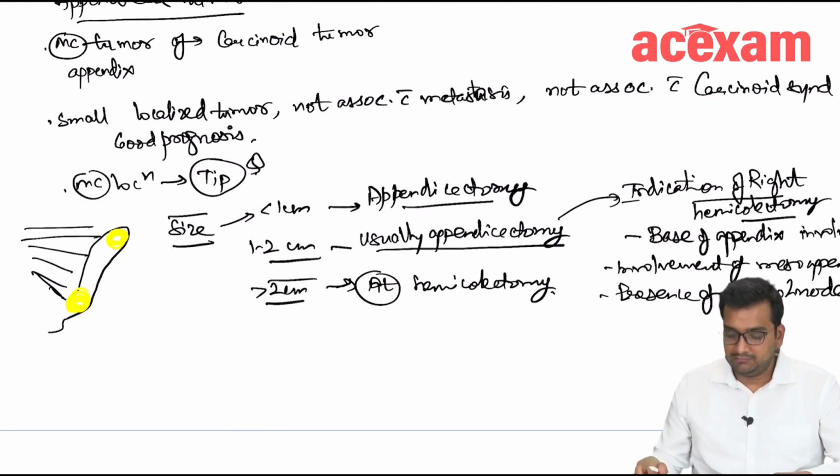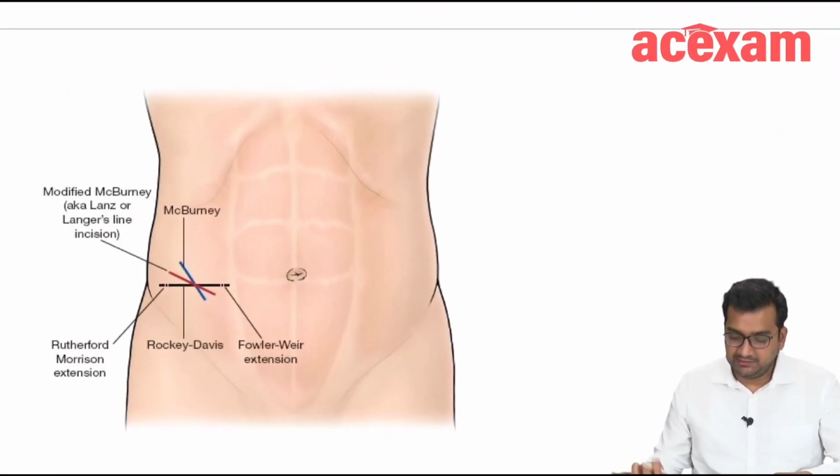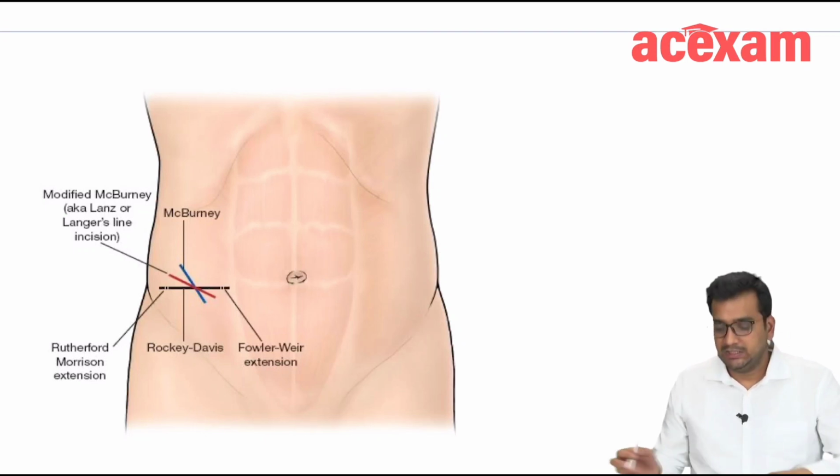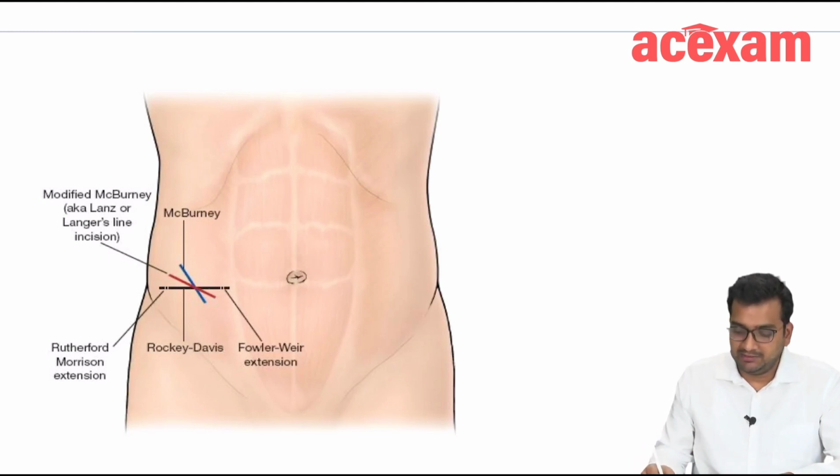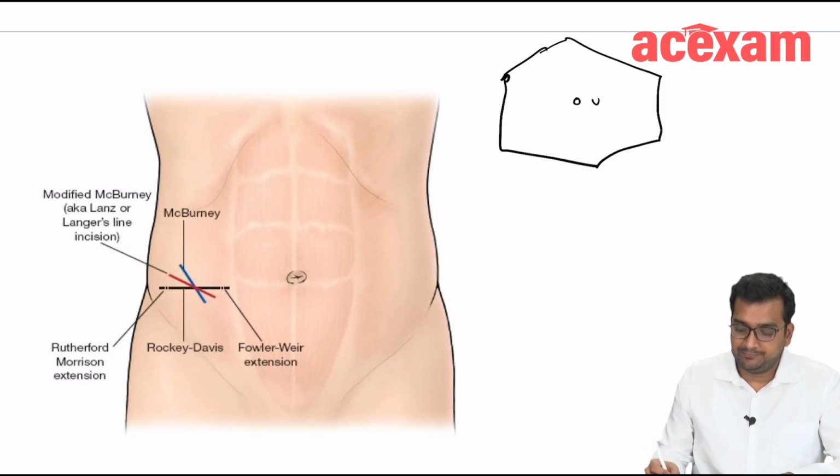Now appendiceal incisions are asked very commonly, and to understand the incisions of appendicectomy, we will first understand the basic anatomy here. This is the umbilicus, this is ASIS, anterior superior iliac spine.